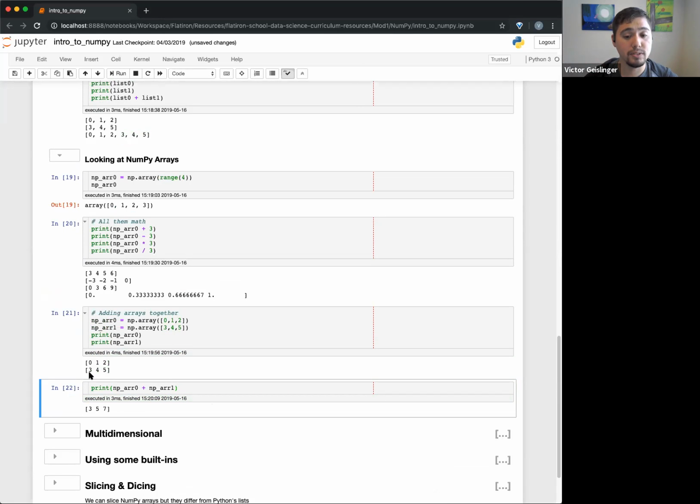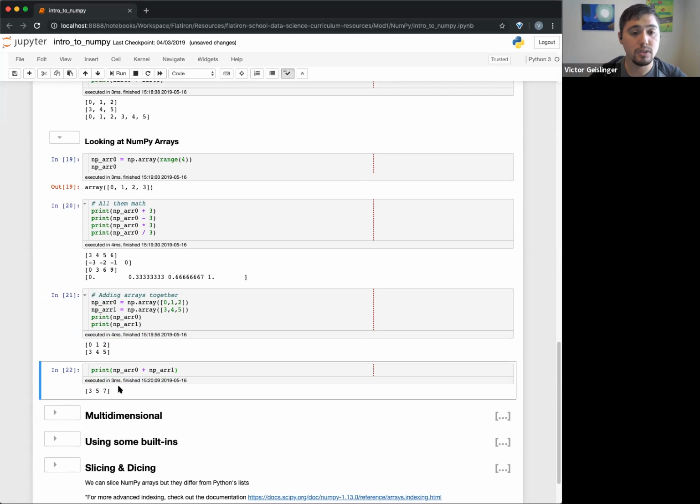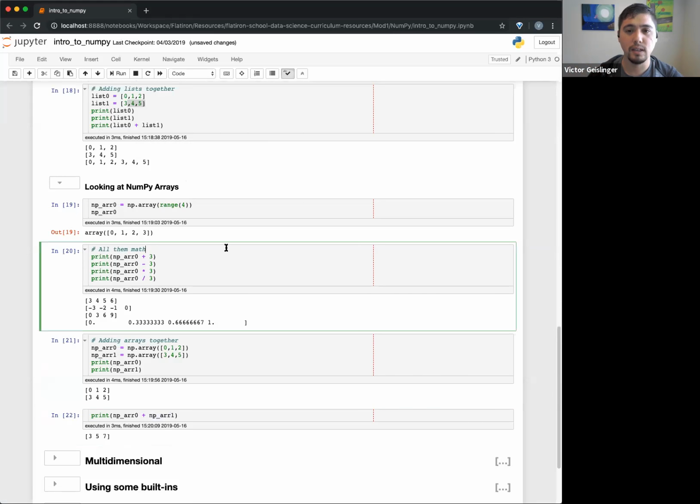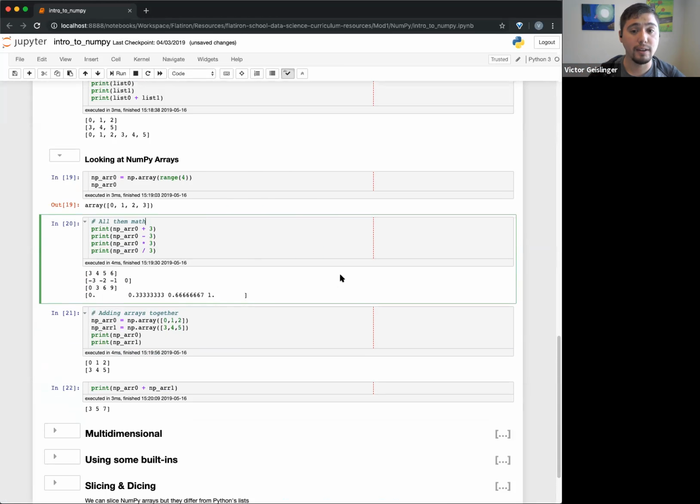So 0 + 3, 1 + 4, 2 + 5. Basically each element in that list will be added up together. This is really useful because this will be treated very similar to what we'll find as a vector. If you're familiar with those terms, essentially what we're doing is adding up vectors. And this is super nice because we'll do a lot of math where, versus in a list, we'd have to do some list comprehension or a for loop just to make this work, okay? So any questions about anything of the math stuff I showed with how NumPy works?